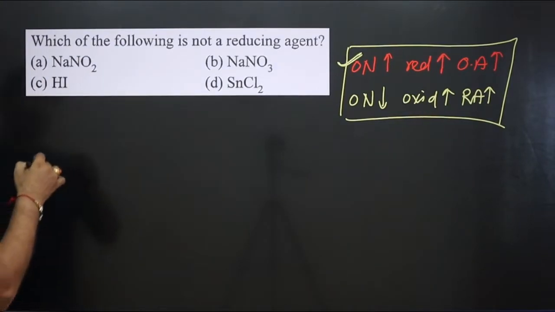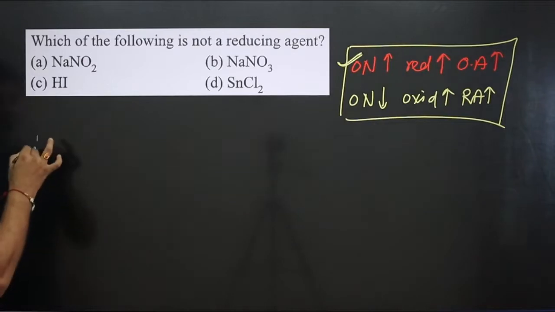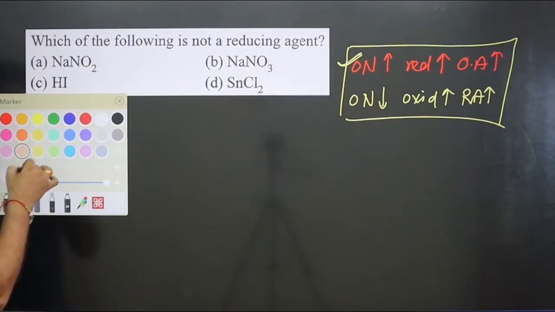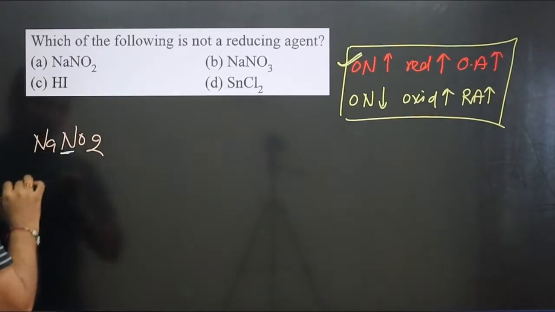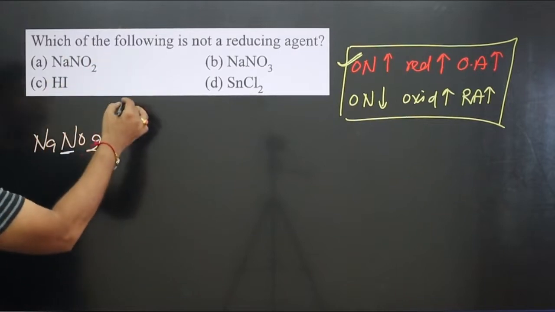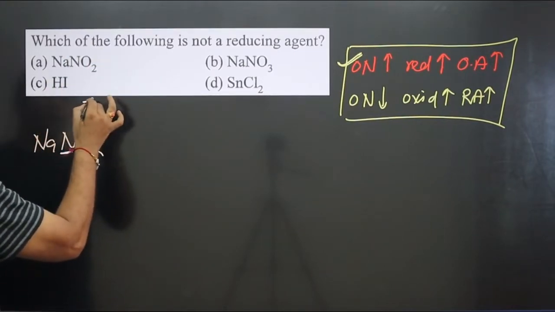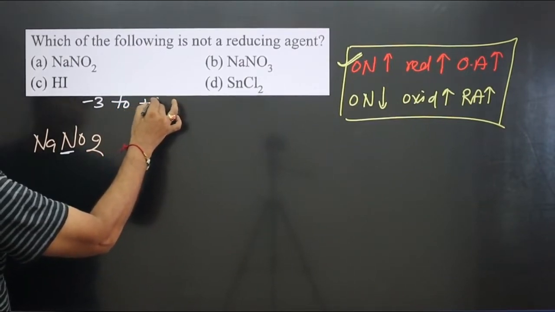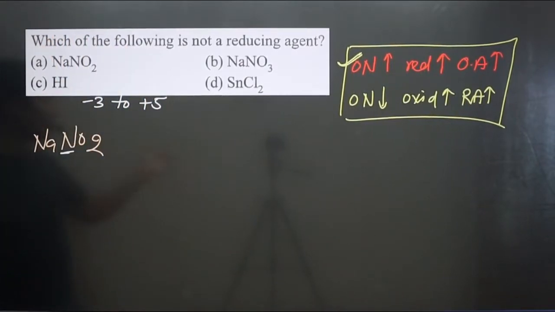We have the first compound, NaNO2. Pay attention very carefully. In NaNO2, the central element is what? Nitrogen. Calculate the oxidation number. The minimum oxidation number of nitrogen is -3 and the maximum oxidation state of nitrogen is what? +5. It can go to +5, as in N2O5.